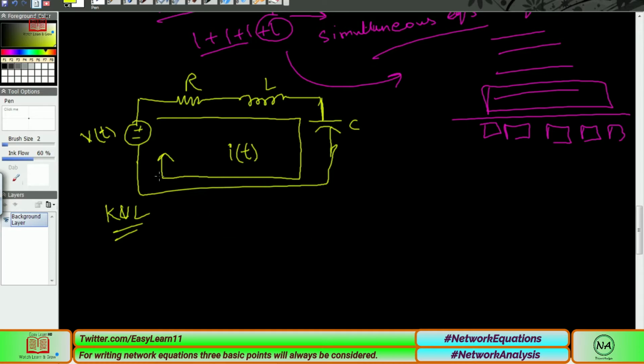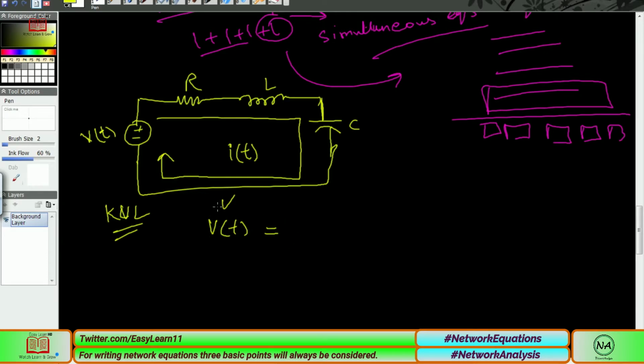So without wasting any time, let's apply Kirchhoff's voltage law. Kirchhoff's voltage law and Kirchhoff's current law were explained in earlier episodes, so I'm not going to explain them again and again, as that will take additional time, which we don't have right now. So v of t, which is our voltage from the source, is equal to all the consuming elements. Here this is the active element. The active element voltage must be equal to all the passive elements.